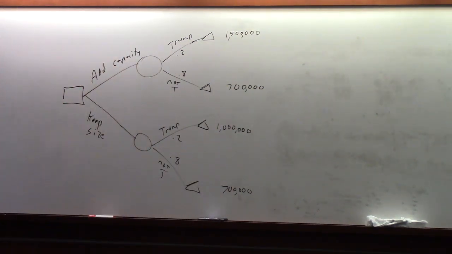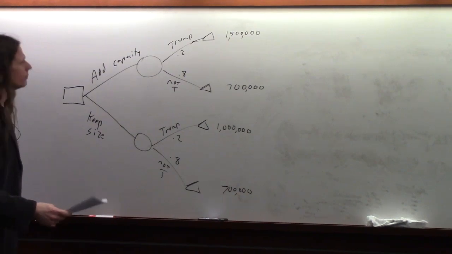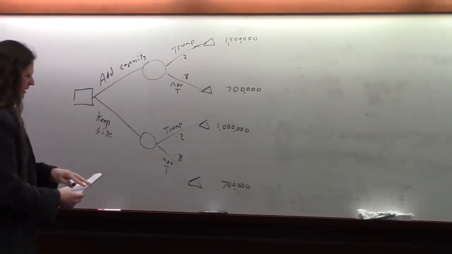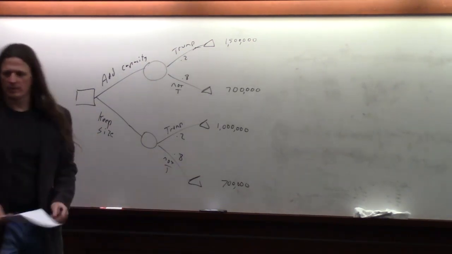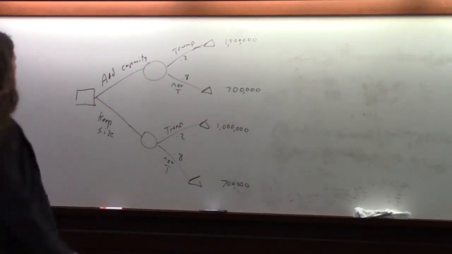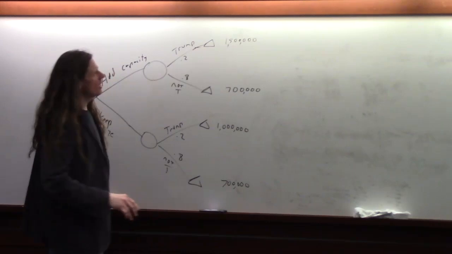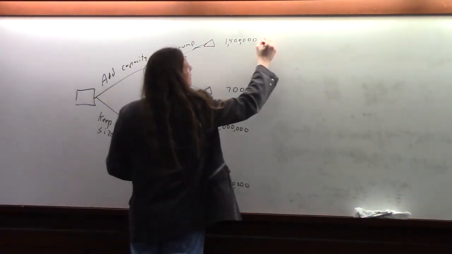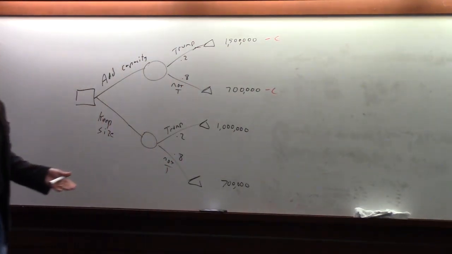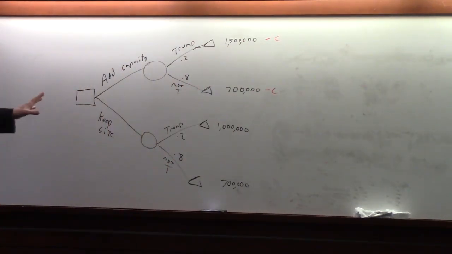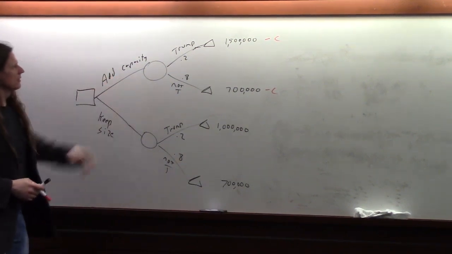Now the question is, what is the question? How much is this extra capacity worth? So assuming adding capacity is going to cost something, we're going to have here minus C and minus C, right? The cost of adding the capacity. So how much would that C have to be? What's the maximum amount that C could be for us to want to do that?